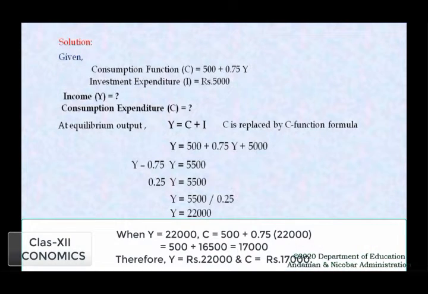So when Y is equal to 22,000, we can calculate the value of C by the C function. The C function is given as 500 plus 0.75 into Y. In place of Y, we put the value 22,000. So the equation will become 500 plus 16,500, which gives the value of 17,000. Therefore, the equilibrium level of income is equal to 22,000 and the equilibrium level of consumption expenditure is equal to 17,000.